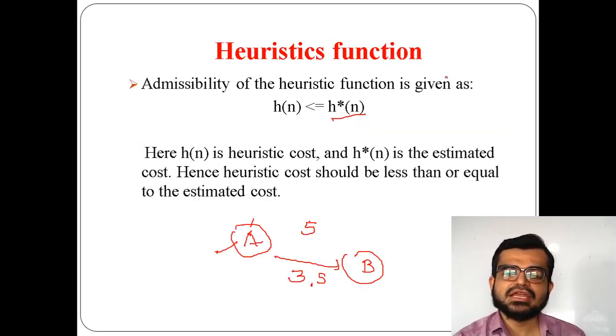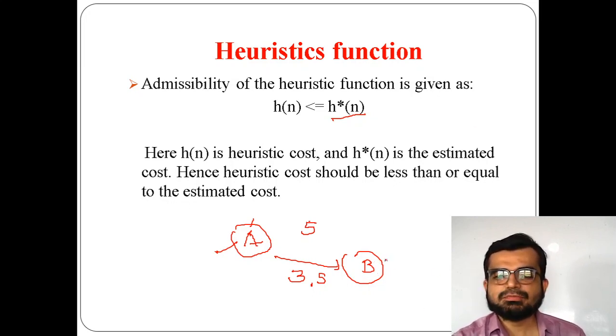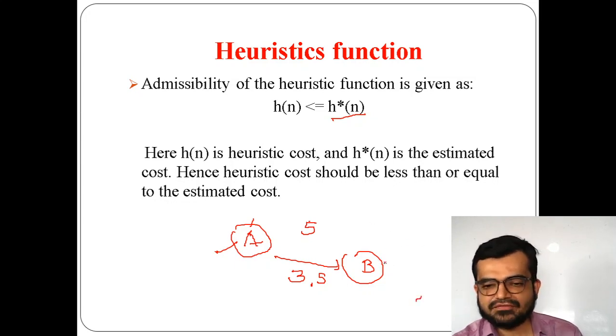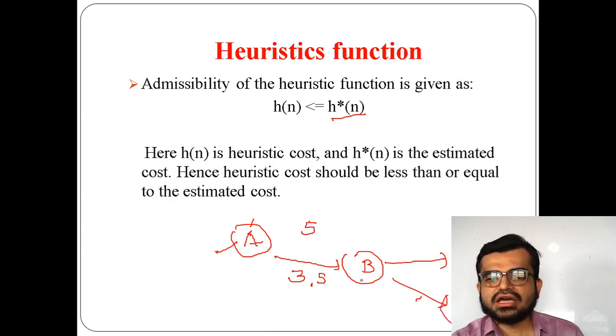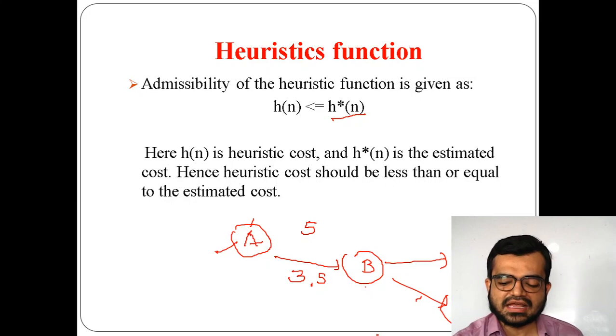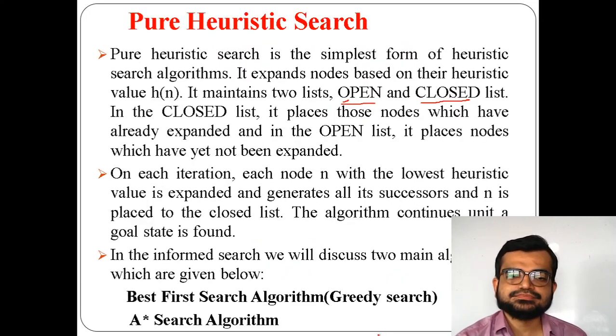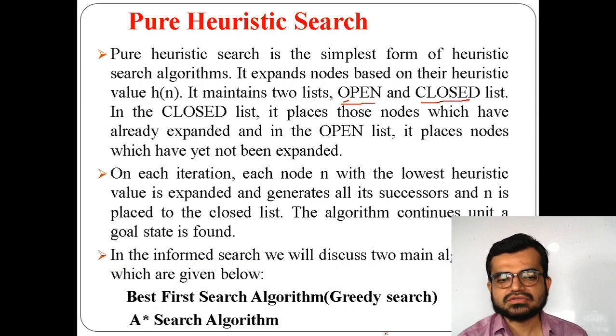For example, from B to C and B to D is also there. So again there is a possibility that the expansion can happen from B to C and B to D. Until it has visited C, this B will be in open state, C will be in open state, and D will be in open state, but A will be in closed state because it has been visited or expanded. In this way it performs, and it continues until it reaches the goal state.